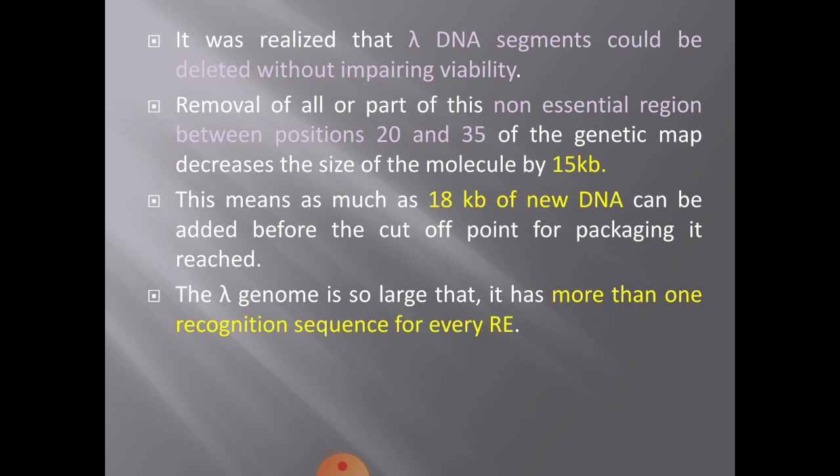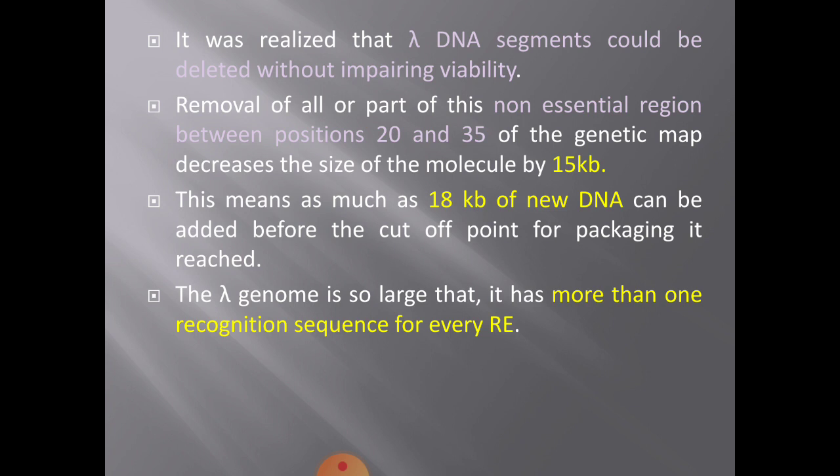Okay. Now, removal of all or part of this non-essential region. You know, the non-essential region lies between the positions 20 and 35 of the genetic map. So, if you remove part or total of this region of the genome between 20 and 35, this decreases the size of the molecule by 15 kb. So, here you will get around 15 kb, and as such you can add 3 kb.